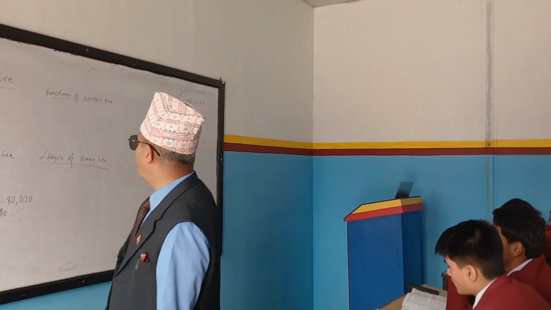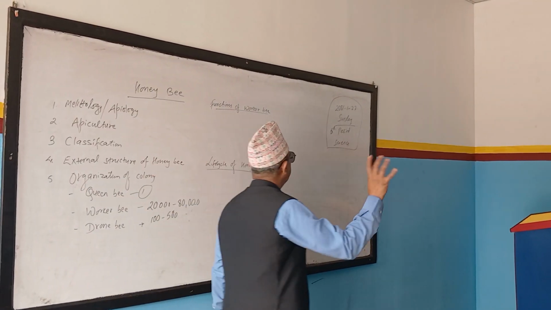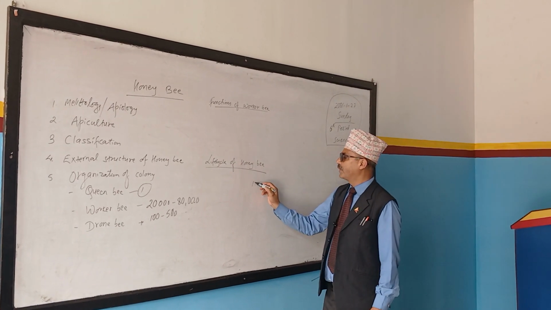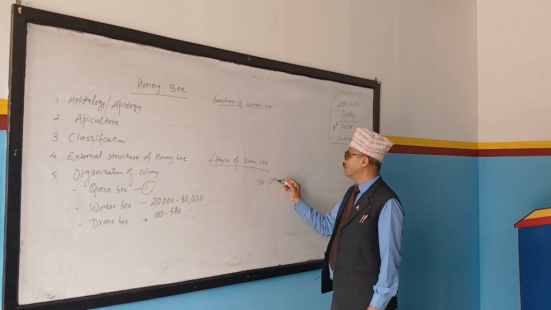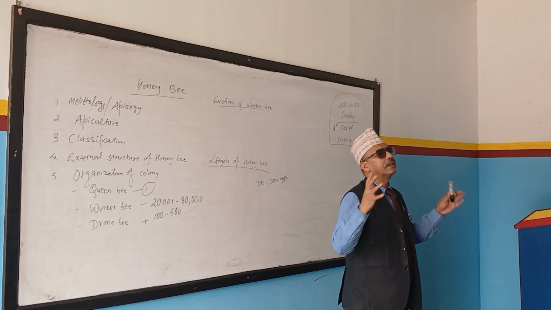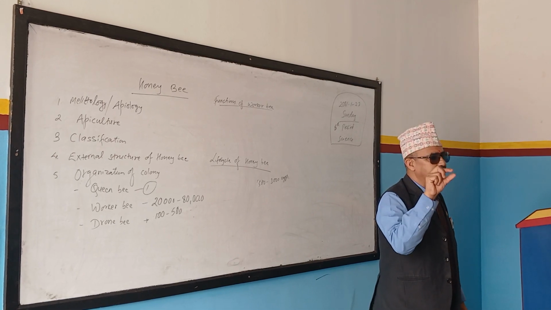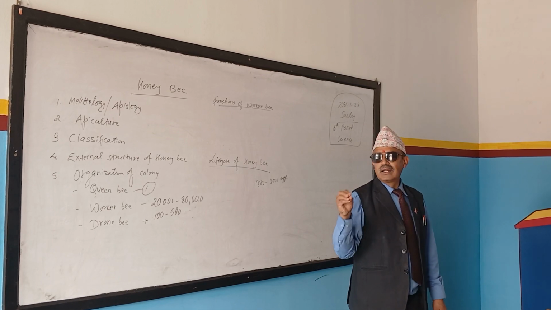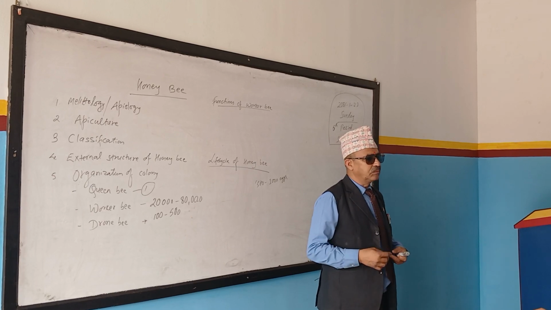So, the queen bee. Who read about the queen bee? What are the main points? Some points you tell me. Sir, she lays eggs, 1500 to 3000 per day. Yes. But remember one thing, she doesn't keep on laying eggs. Whether the honeycomb room is vacant or not, accordingly she lays the eggs. Is that clear? If there is no vacancy, laying more eggs is useless.